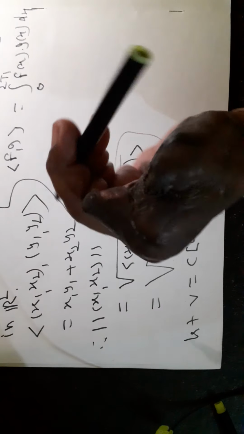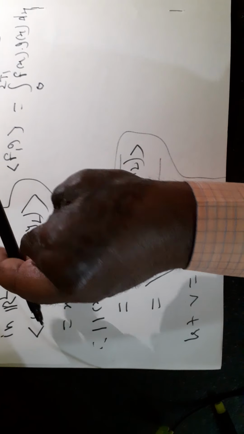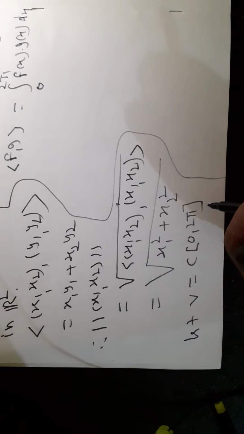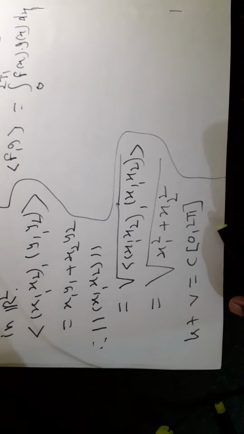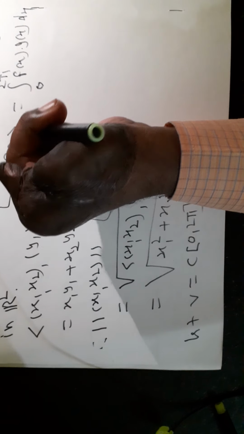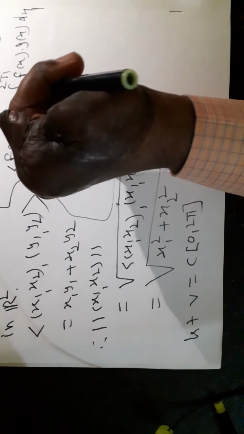See here, we are considering the vector space C[0, 2 pi], the set of all real valued continuous functions defined on the closed interval 0 to 2 pi, and on it we define the inner product as the integral of f of x into g of x with respect to x from 0 to 2 pi.